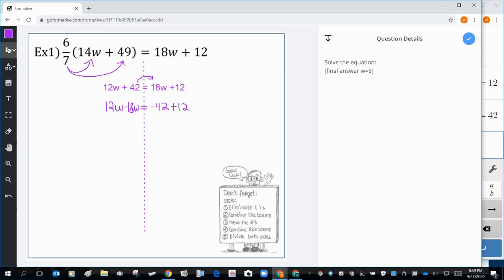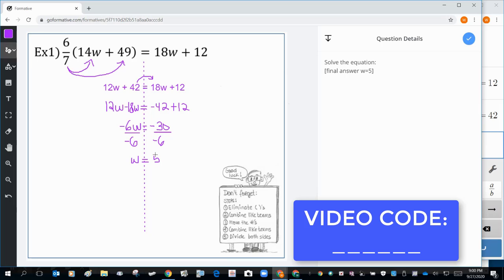Now we're going to do step number 4, which is combine like terms. So 12 minus 18 is negative 6W. And negative 42 plus 12 is negative 30. Now we're going to divide both sides by the number next to the letter, so divide by negative 6. And then we have W equals negative 30 divided by negative 6 is positive 5. So there we go. All right, let's go ahead and go on to the next problem.